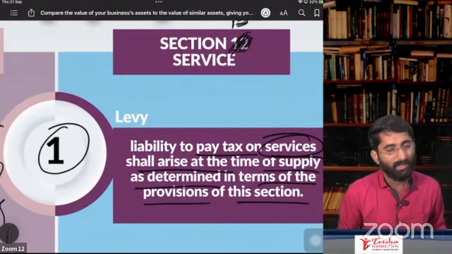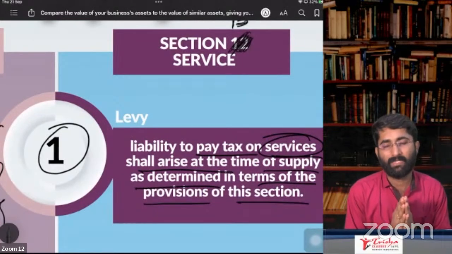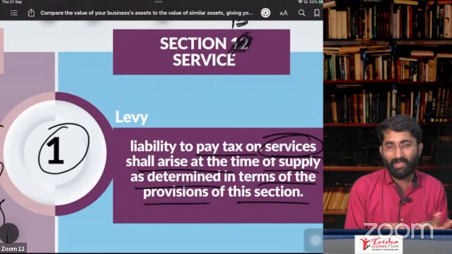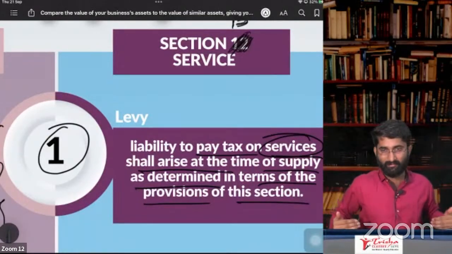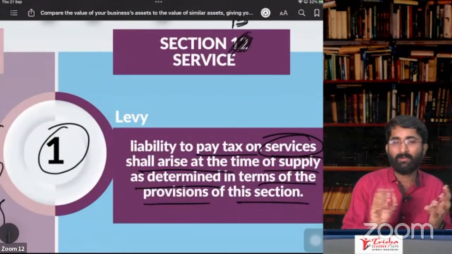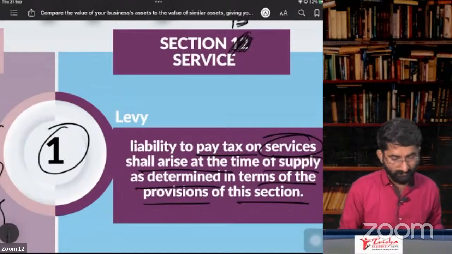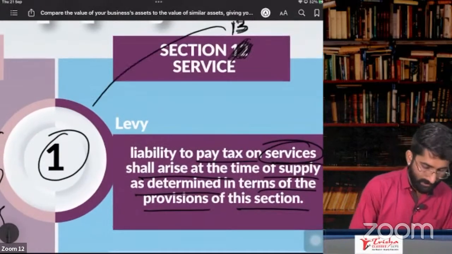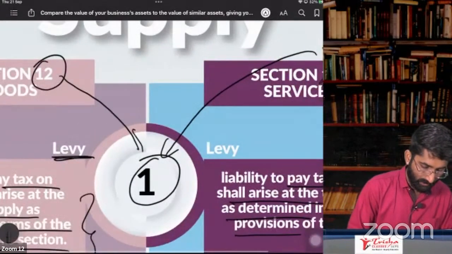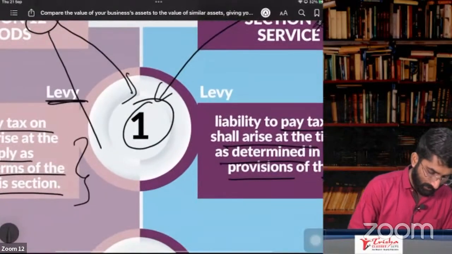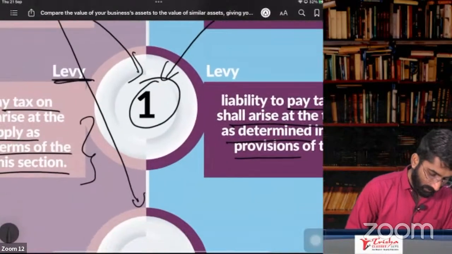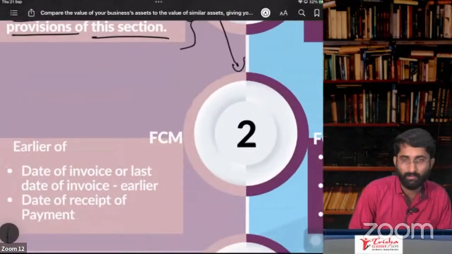So basically what does section number 12, subsection 1 say? The time of supply is as mentioned in section number 12 from 12.1 to 12.6. Easy peasy. Section number 13, subsection 1 is the same. Now we are discussing section number 12, subsection 2. What is there in section number 12, subsection 2?